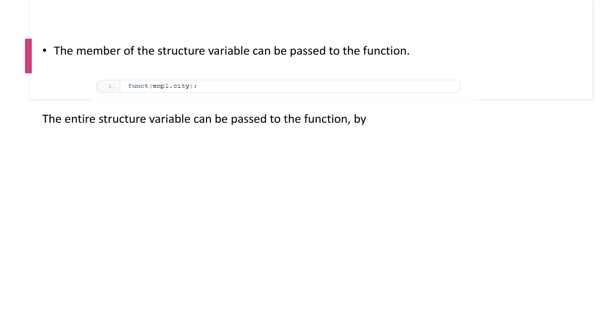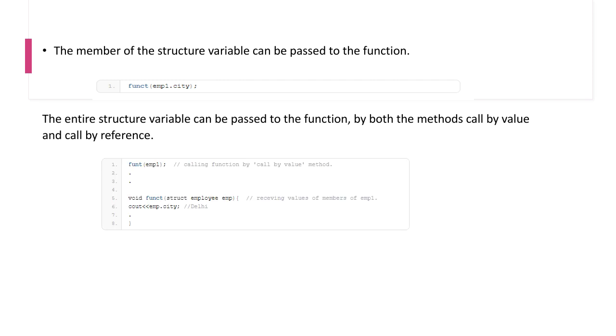So how do I pass it? Instead of passing a particular member or a particular variable of a structure, we can pass the entire struct itself: struct variable emp1, funct emp1, calling the function by call by value method, and within this funct receiving the value of the member of emp1.